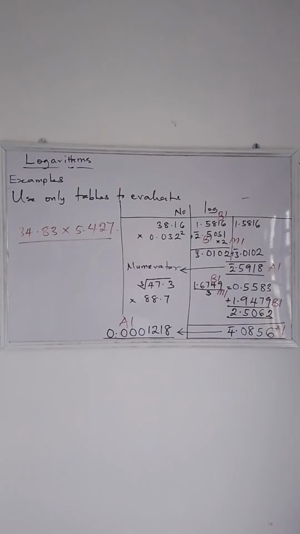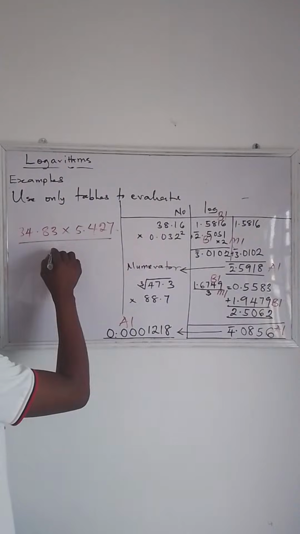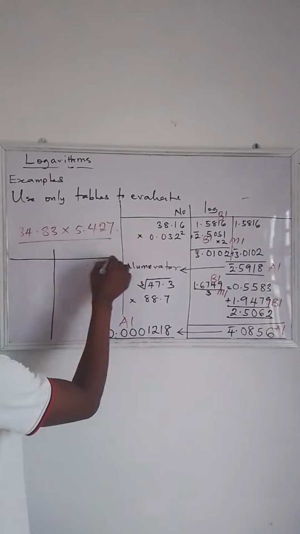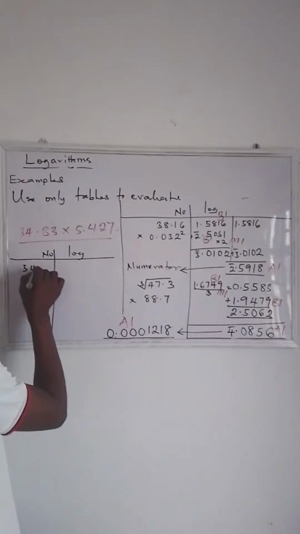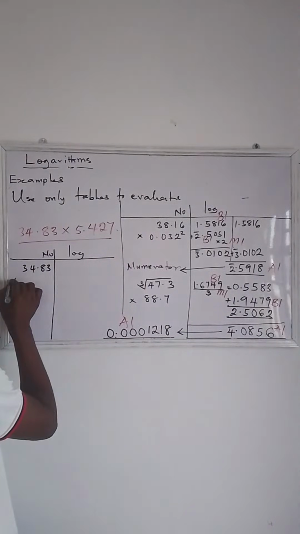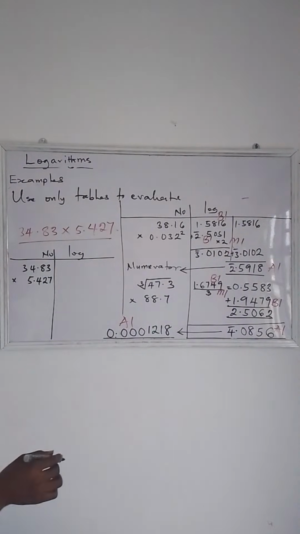Now we are going to solve the problem together, so we see for ourselves which one is correct. Let's look at the question. You have to evaluate 34.83 times 5.427. So we have our number log. How do you do this?